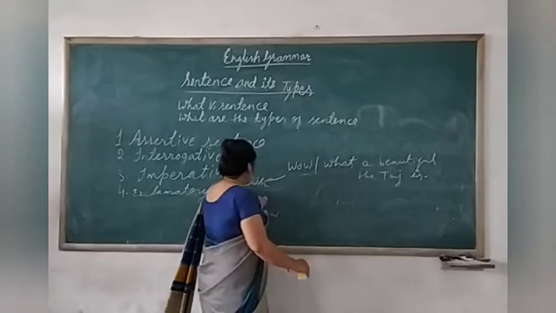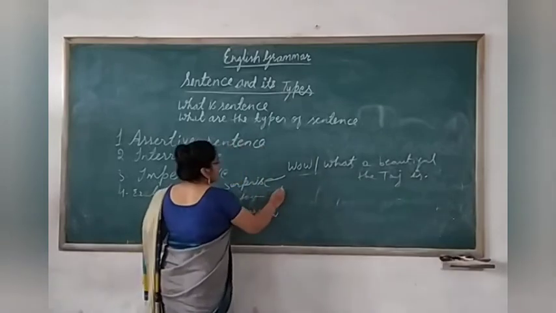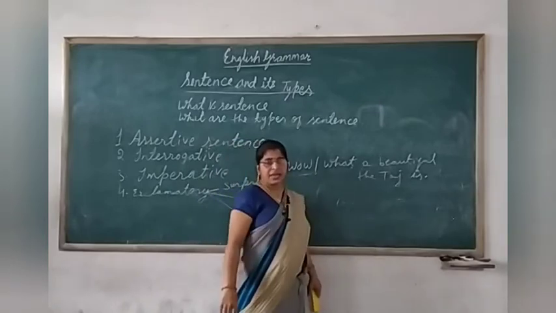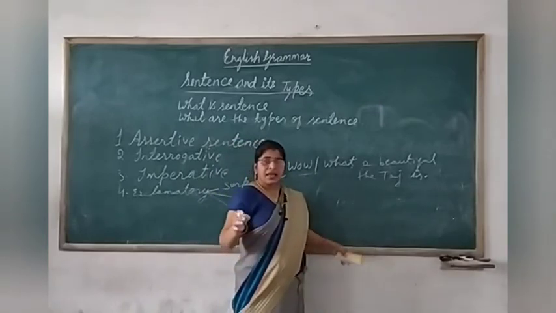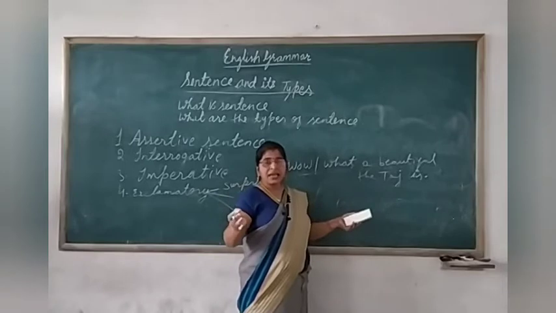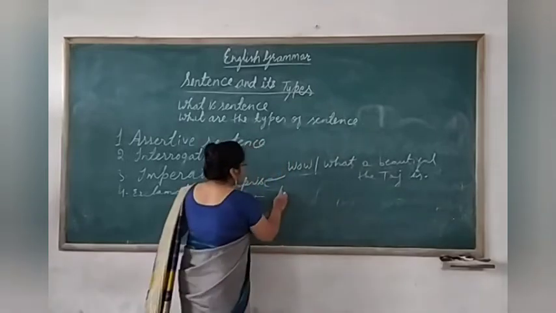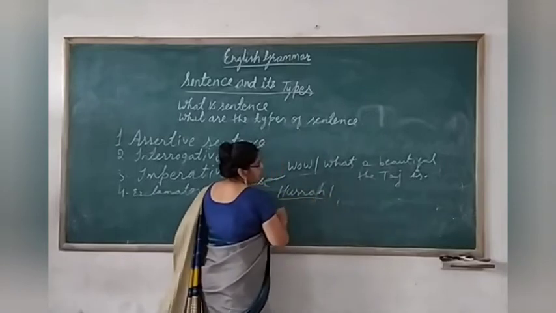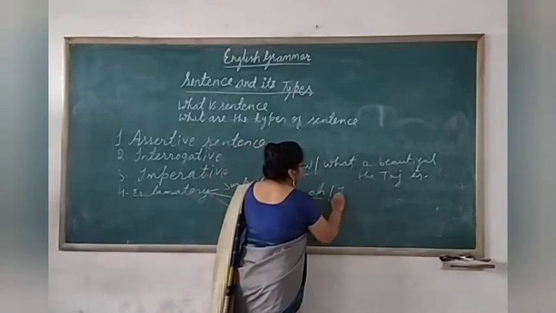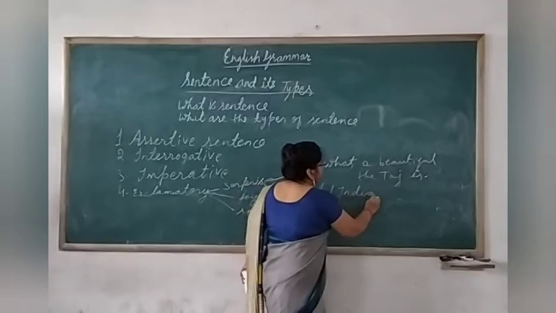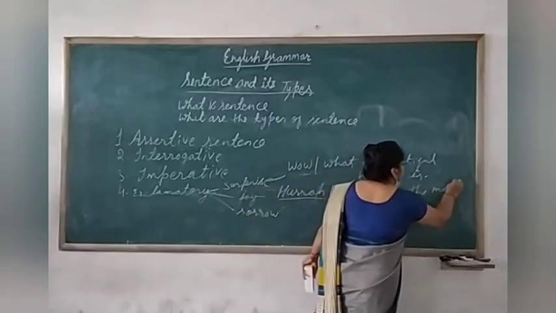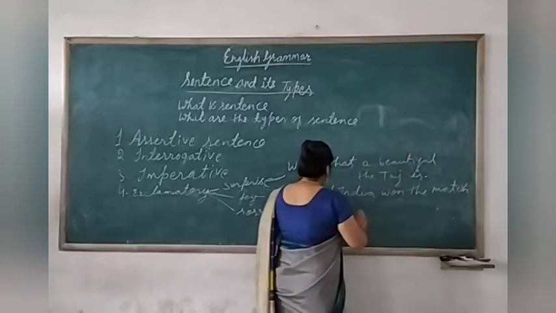Clear? Now joy. Suppose that India played the match with another country and India won. Then what will we say? Hurrah! Hurrah shows happiness. Hurrah! India won the match. Clear? What is shown here?